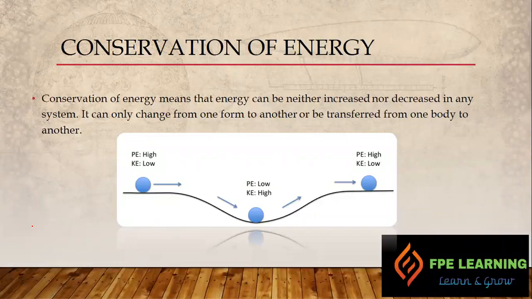If you see this figure, at point 1, due to the height we have high potential energy, and since the ball is at idle condition, kinetic energy is low. Once the ball starts moving, at point 2 we have high kinetic energy and low potential energy, because all the potential energy changed to kinetic energy while the ball is moving on the surface, gaining momentum all the way. Now this momentum is going to the top. There is a loss of energies, and all that kinetic energy is converted to potential energy, right?